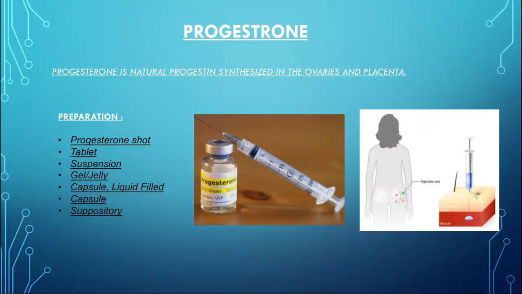Progesterone shots were the first preparation of progesterone, and they are given in the dorsogluteal region, as you can see in the picture. So this was the preparation of progesterone.